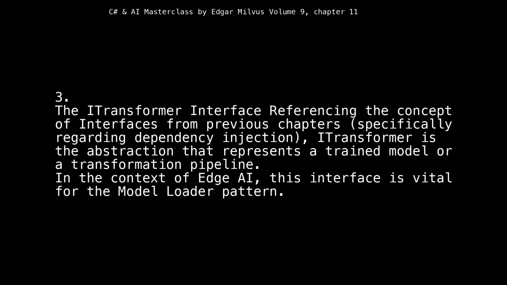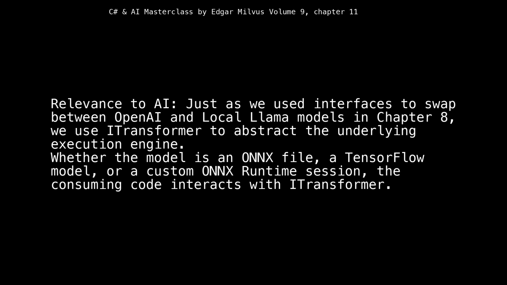3. The ITransformer interface. Referencing the concept of interfaces from previous chapters, specifically regarding dependency injection, ITransformer is the abstraction that represents a trained model or a transformation pipeline. In the context of edge AI, this interface is vital for the model loader pattern. Relevance to AI. Just as we used interfaces to swap between OpenAI and local Llama models in Chapter 8, we use ITransformer to abstract the underlying execution engine. Whether the model is an ONNX file, a TensorFlow model, or a custom ONNX runtime session, the consuming code interacts with ITransformer.